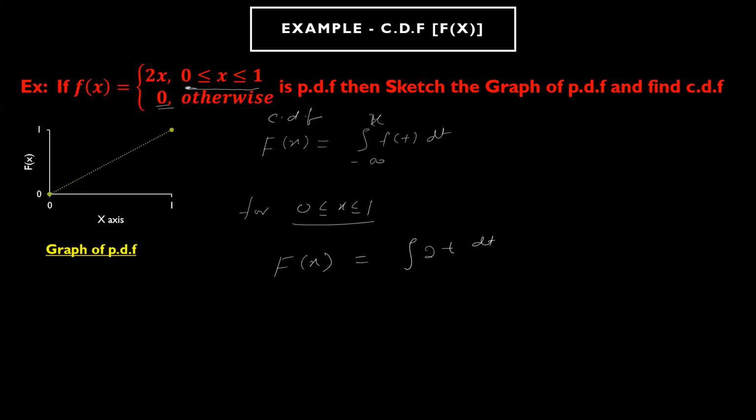Now the question is, what is the limit in this case? This 2t is starting from where? In the general formula it has to start from minus infinity, but this interval is starting from 0. So it has to start from 0 and go up to some specific value x. When you integrate this, you get 2t square by 2, with limits 0 to x. The 2 cancels out, so you get x square.